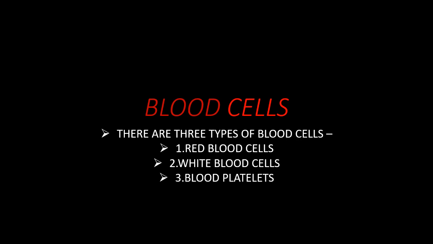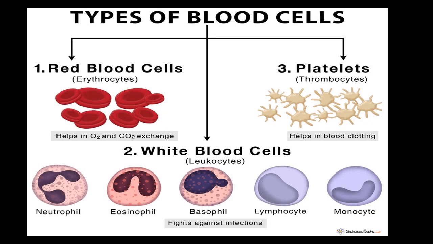Blood cells. There are three types of blood cells: red blood cells, white blood cells, and blood platelets. Types of blood cells. First one is red blood cells, which is also known as erythrocytes. The main function of RBCs is it helps in exchange of carbon dioxide and oxygen into the blood. The second one is white blood cells, which is also known as leukocytes. Leukocytes are further of five types: neutrophils, eosinophils, basophils, lymphocytes, and the last one is monocytes.